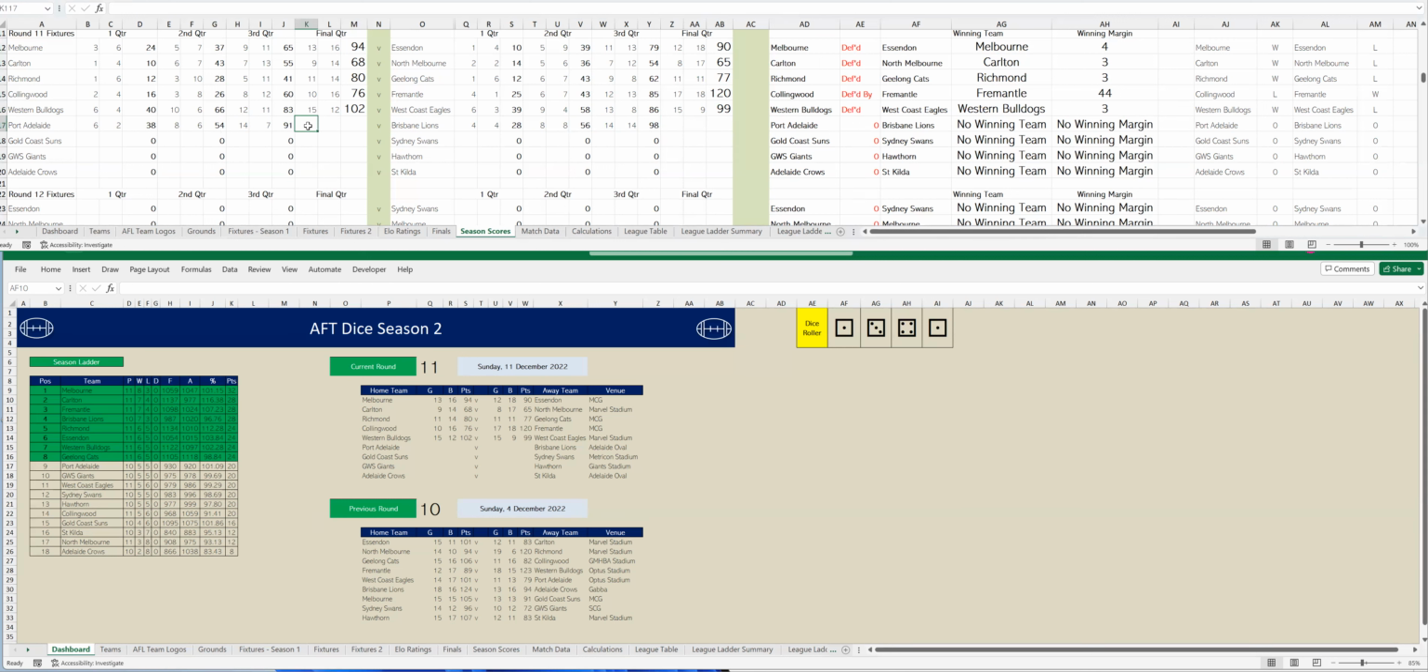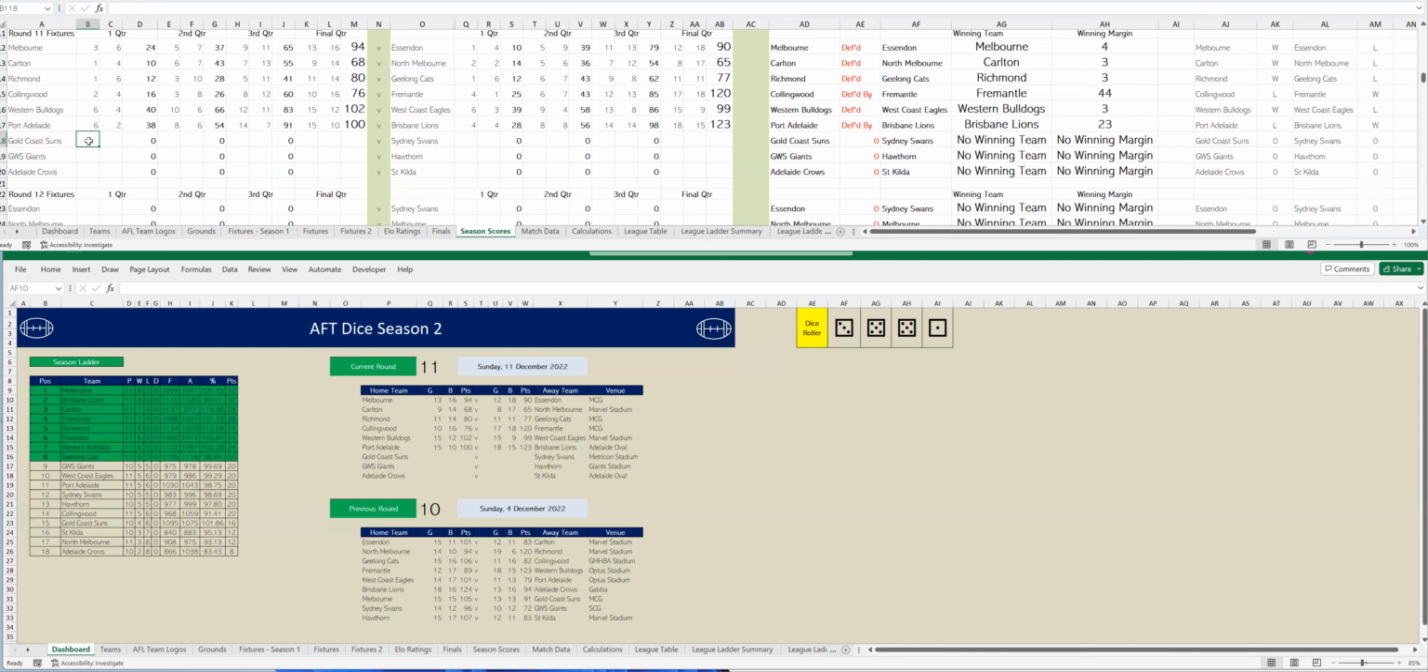And Port Adelaide have kicked 1 goal 3. So that's 15 goals 10. To Brisbane 4 goals 1. 18 goals 15. And in the end, Brisbane have won this game by 23 points. Brisbane sitting second on the ladder with Melbourne just in front due to percentage. Let's go to the next game.